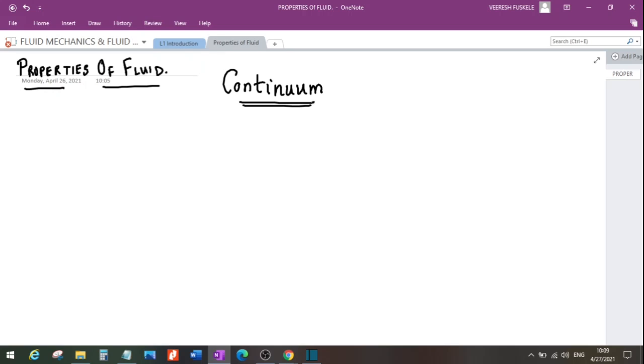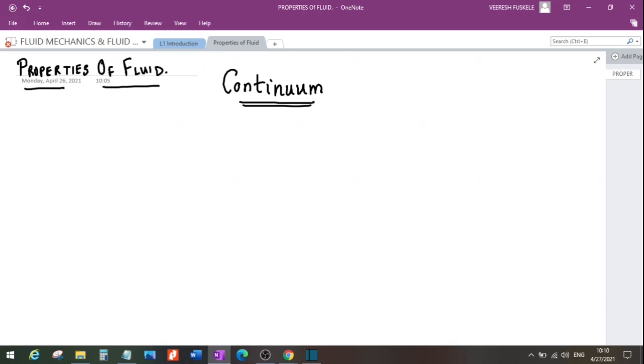And so the matter therefore is discontinuous or discrete at the microscopic level. Microscopic level means at the molecular level. But in principle, it is possible to study the mechanics of a fluid by studying the motion of the molecules themselves, right?